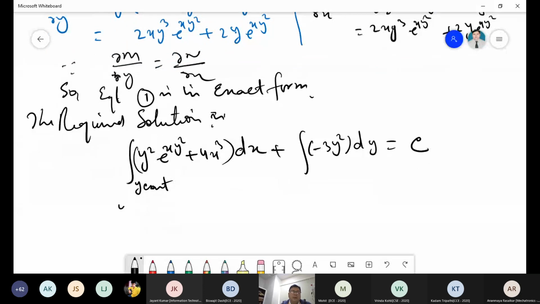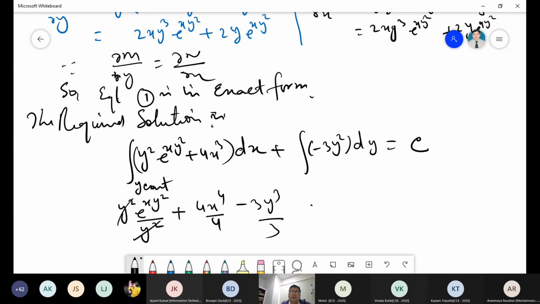So the integration is y square into e to power xy square divided by y square, because y square is constant. Fine. And then plus 4x to power 4 upon 4, and then minus 3y cube upon 3.